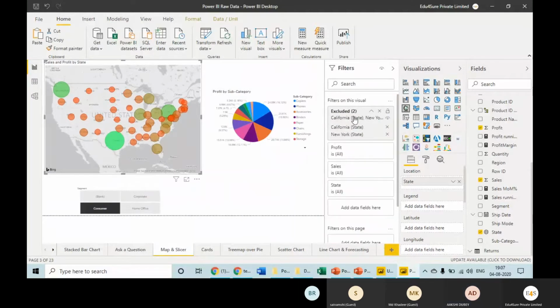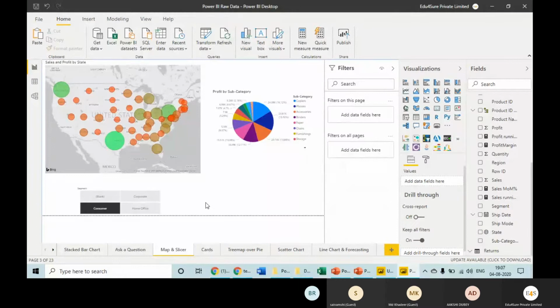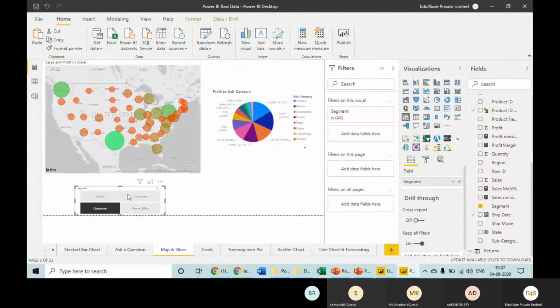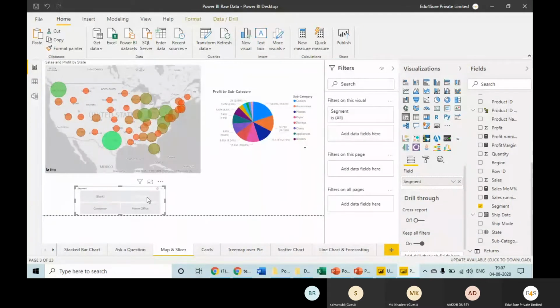And those excluded states are here in the filter panel. Whenever we want, we can have them back by deleting them from here, right? Another thing, we have a slicer. This is called a customized filter.